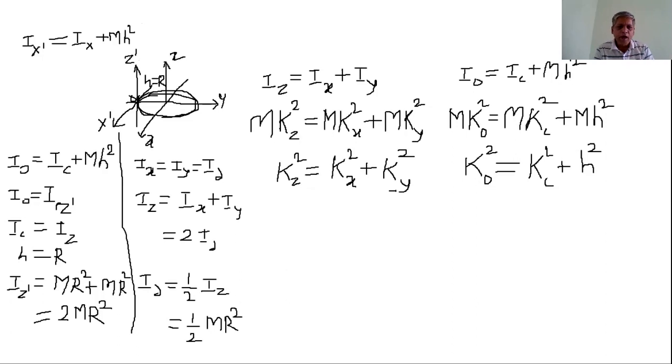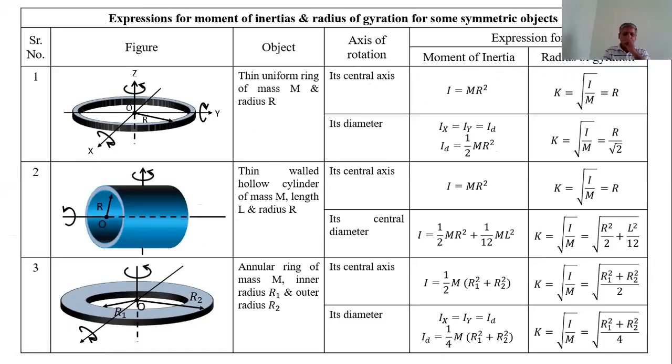Now, another object is the hollow cylinder. The hollow cylinder is made by a number of such rings placed over each other, and that forms a cylinder.